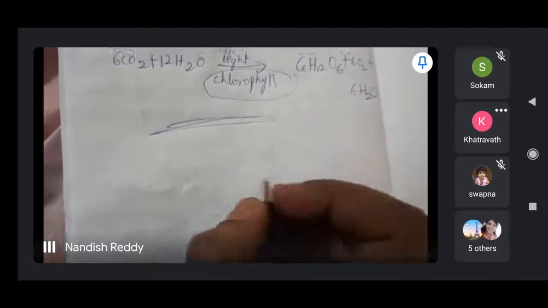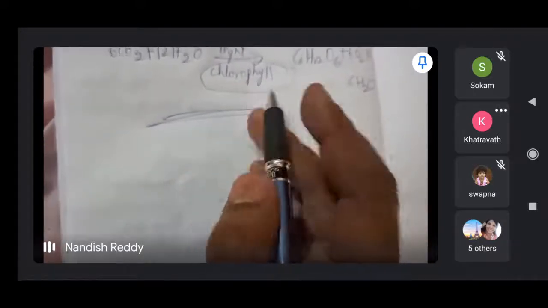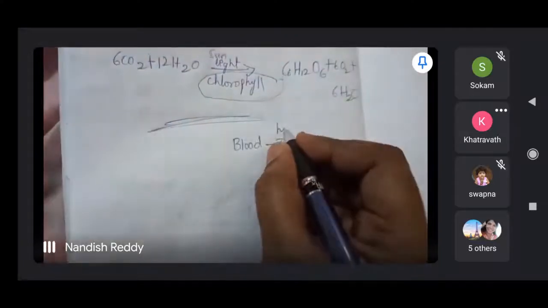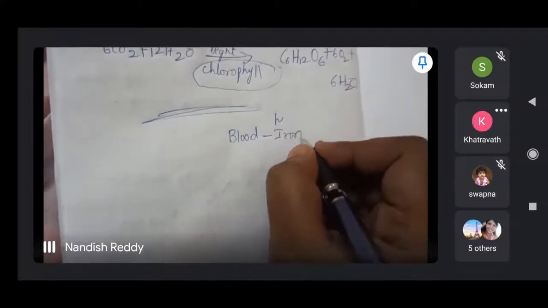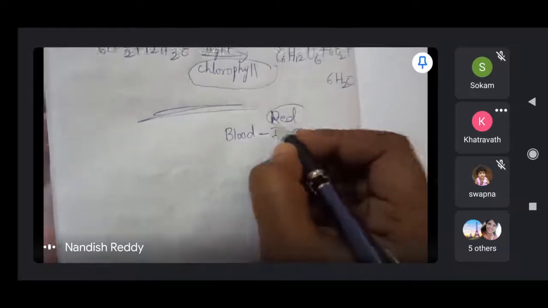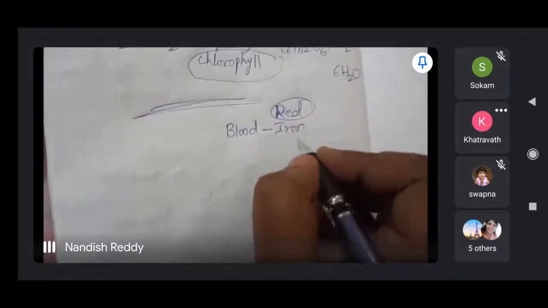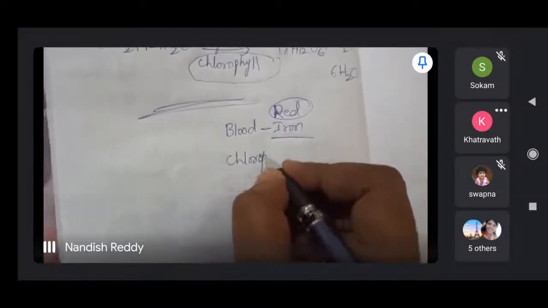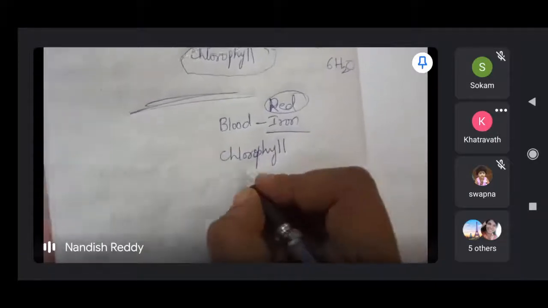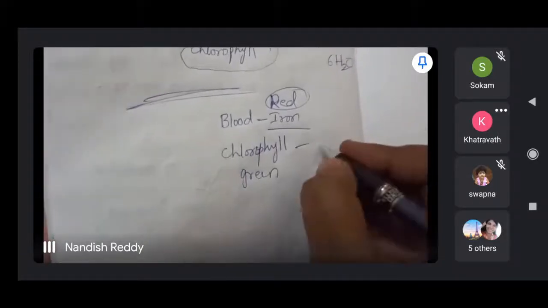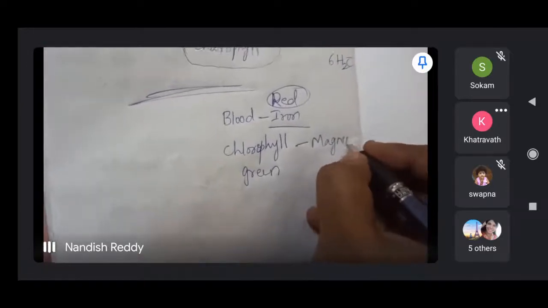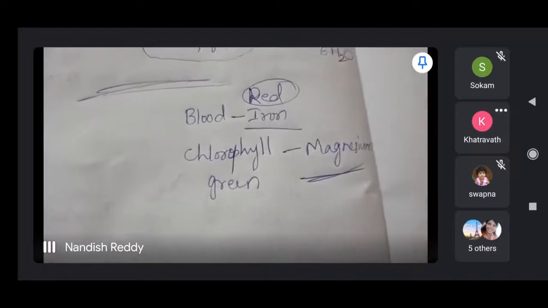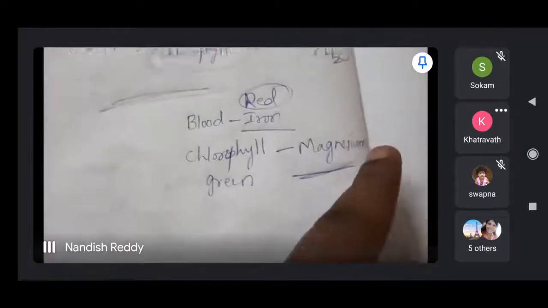The green color pigment is in the leaves. In our blood we have iron, hemoglobin. Why is it red in color? Due to the iron. Hemoglobin is present, so blood is red, because of the iron in it. And chlorophyll is like blood for plants. Chlorophyll is in leaves, it is green in color, and that is due to the presence of magnesium. Just as in our body blood is red because of iron, chlorophyll is green because of magnesium.